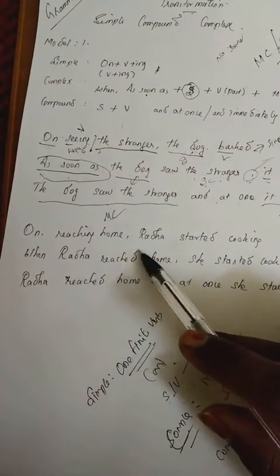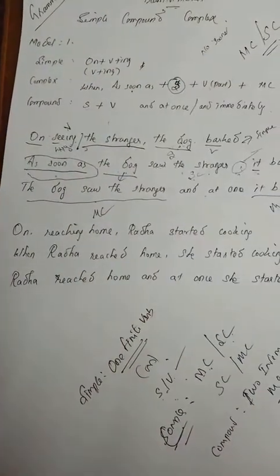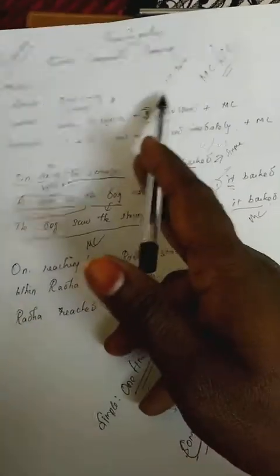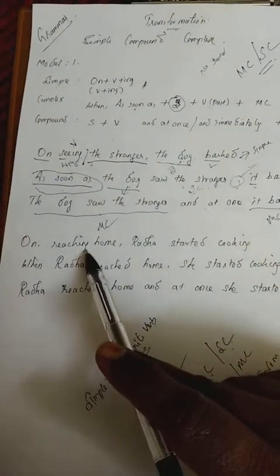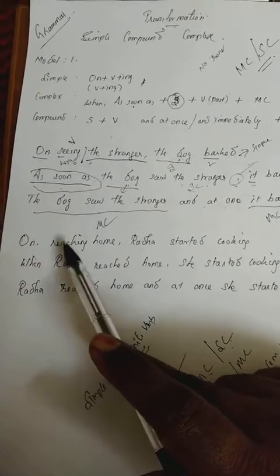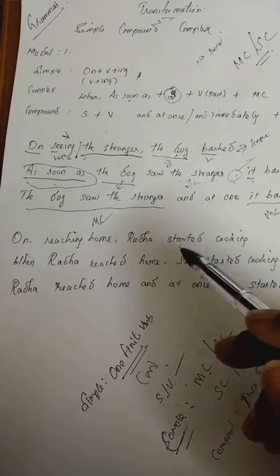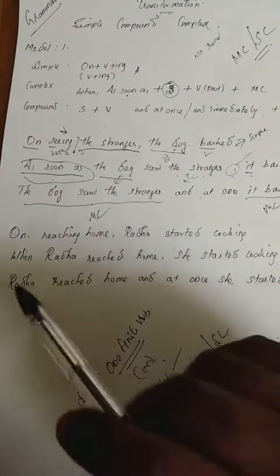On reaching home, comma, Radha started cooking. The second sentence, right? So as I told already, "on" means simple: on plus verb plus ing. On plus reach plus ing, reaching home. Comma, Radha started cooking. Right.